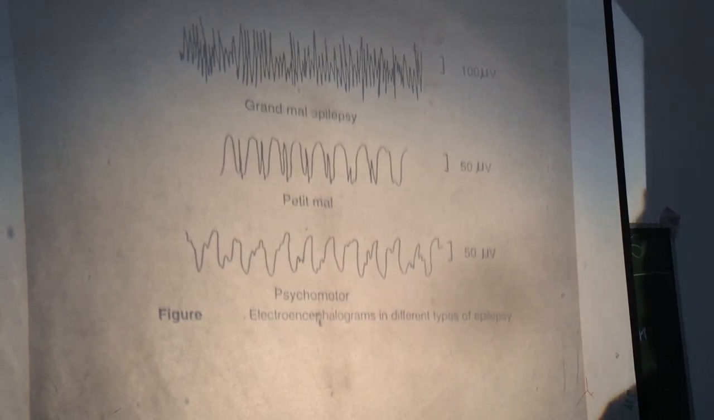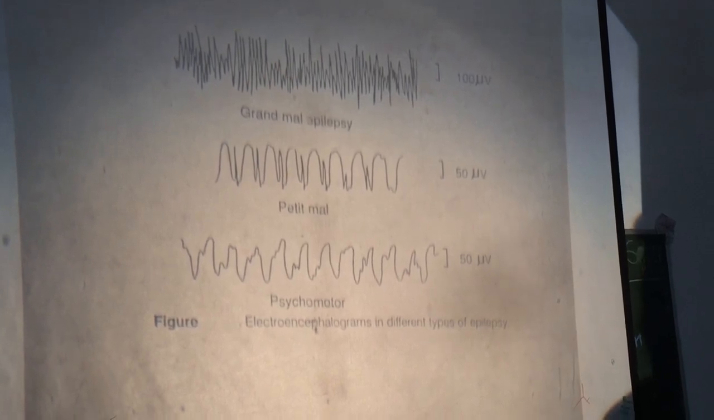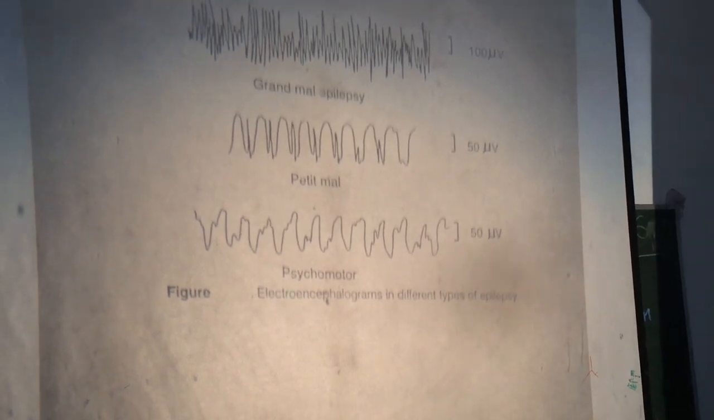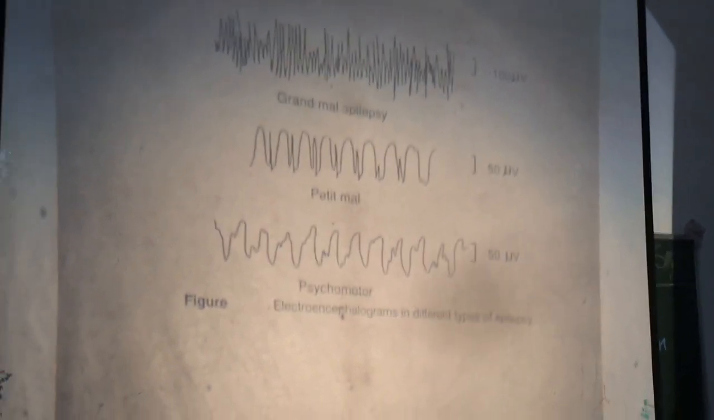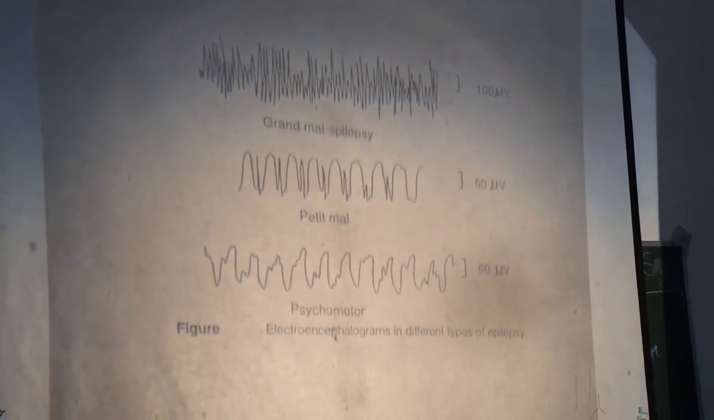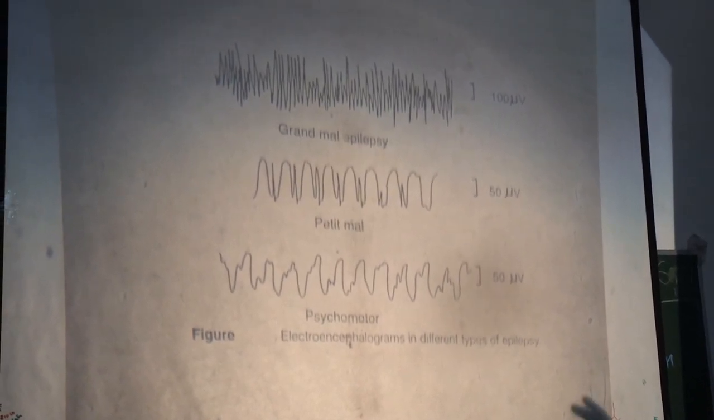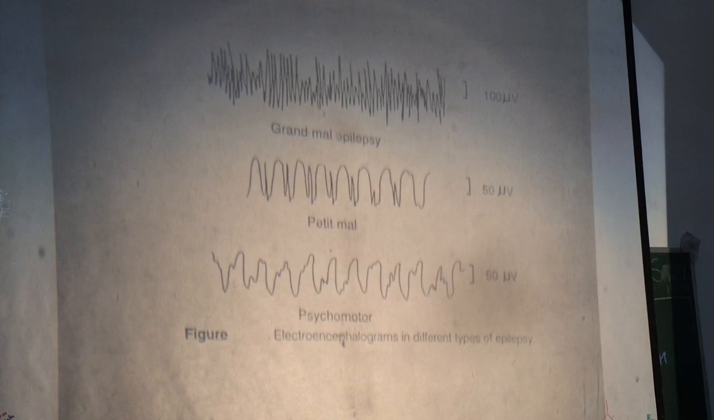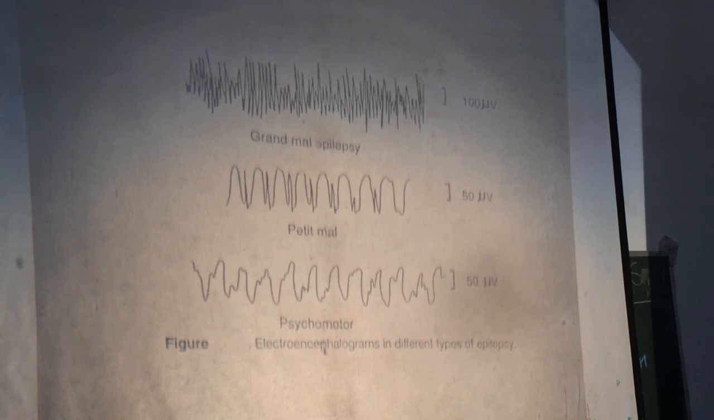Now in psychomotor epilepsy, there is a lesion or disorder in the limbic system, say hypothalamus, amygdala, hippocampus, septum, and temporal cortex. So the disturbance or lesion is in the limbic system, including the hypothalamus, amygdala, hippocampus, septum, and temporal cortex.